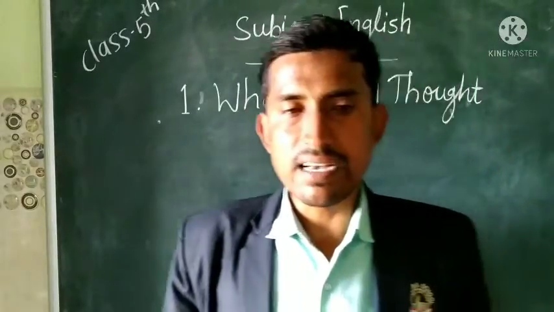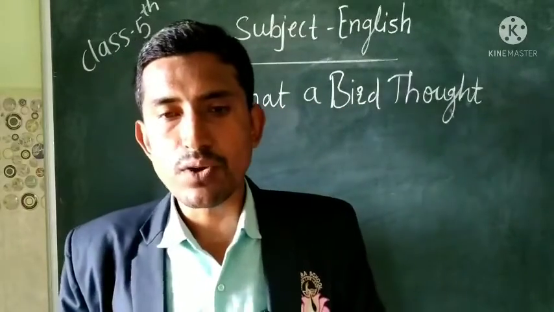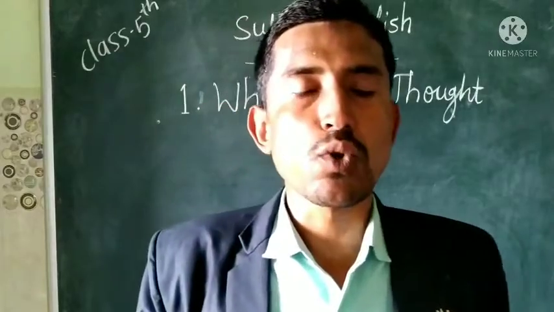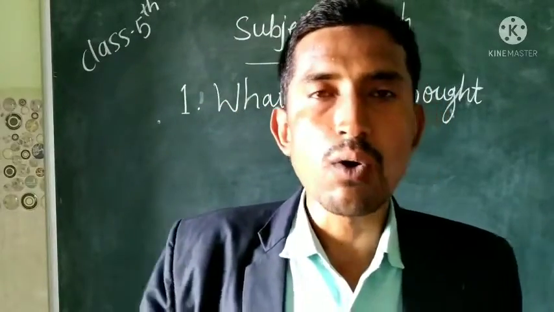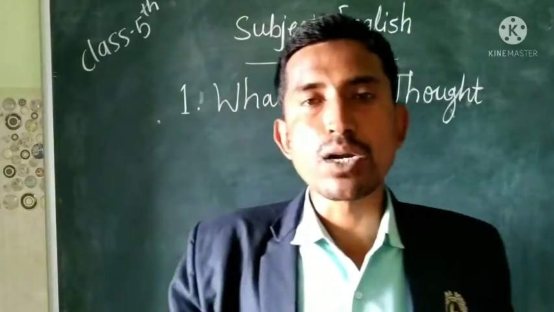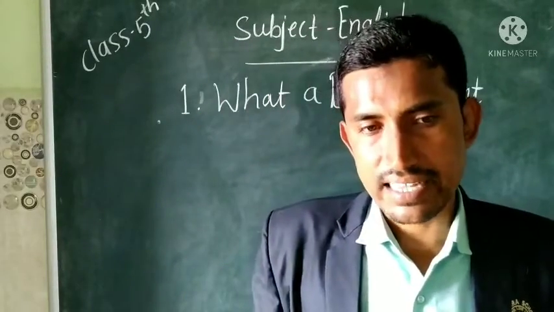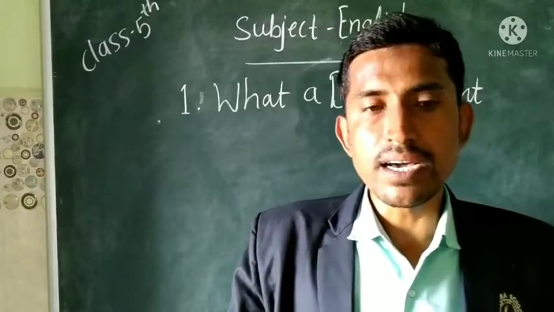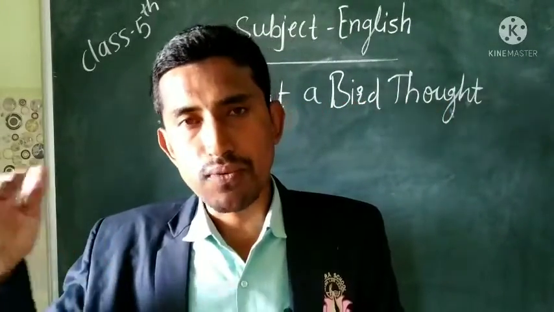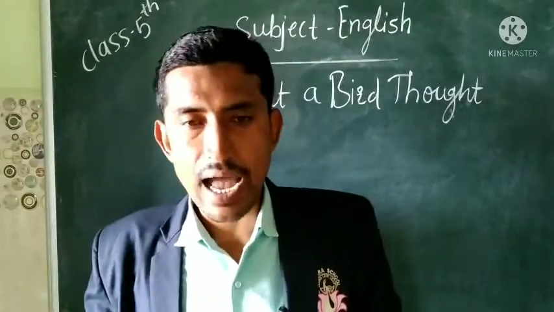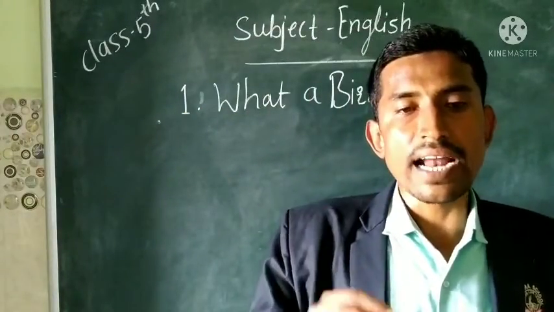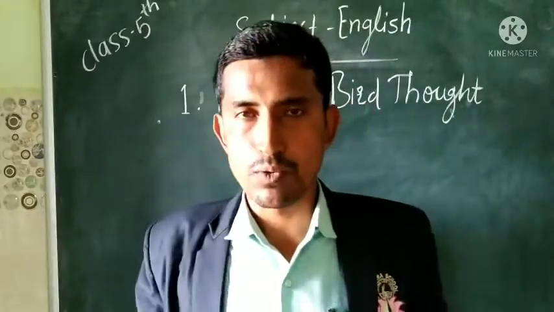In the last stanza, at last I flew beyond the tree and saw the sky so blue. Now here the bird has grown up, and the bird is able to fly in the sky. So here the bird flew beyond the tree. Now the bird was flying into the sky, and while flying, the bird saw that the sky is so blue.